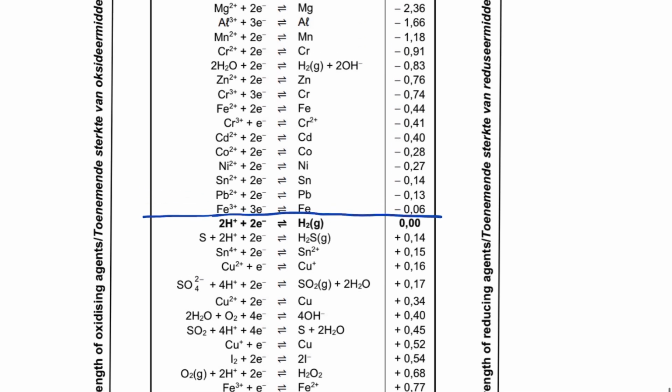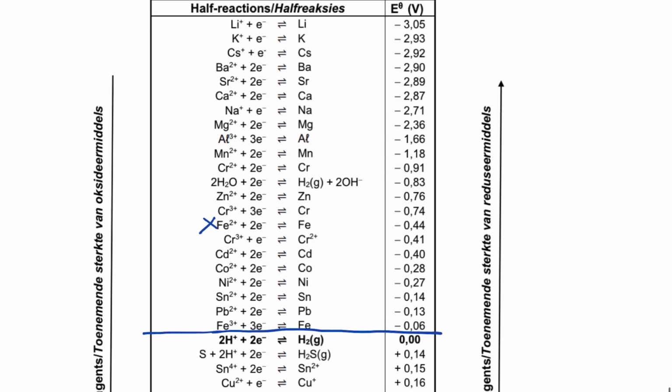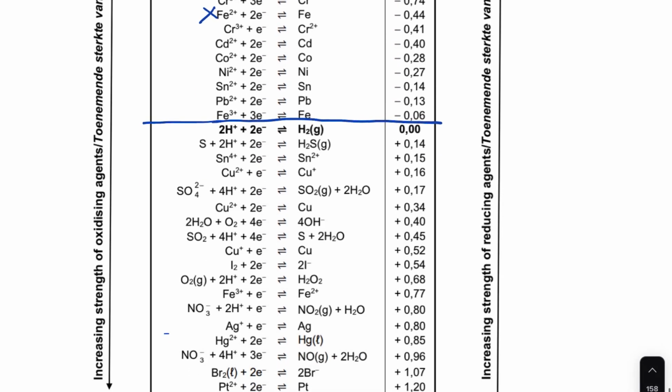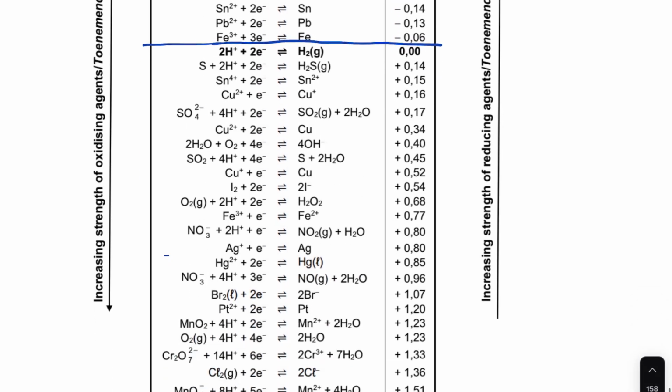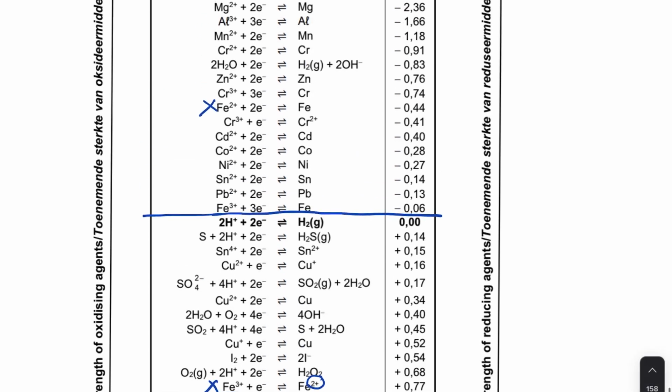We use that one. We do not use this one because it's Fe2+. There is another one that I want to show you, but I can't see. We're not going to use this one, even though it's Fe3+, because it ends with Fe2+. We're not going to use that one.